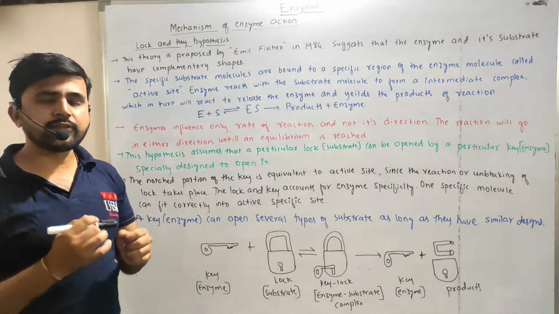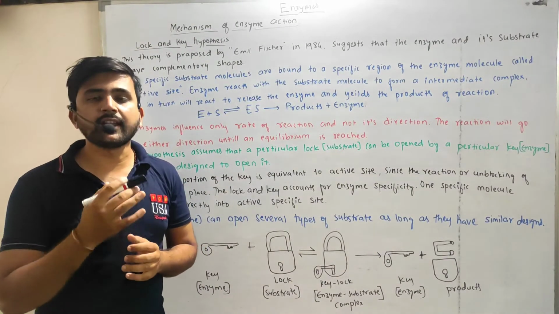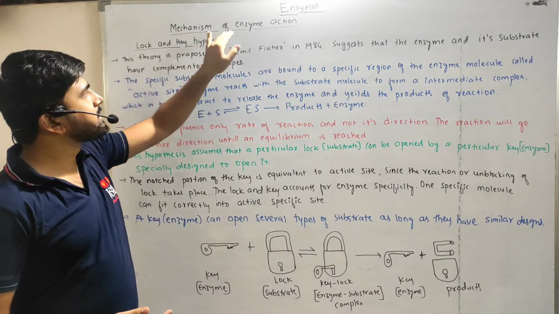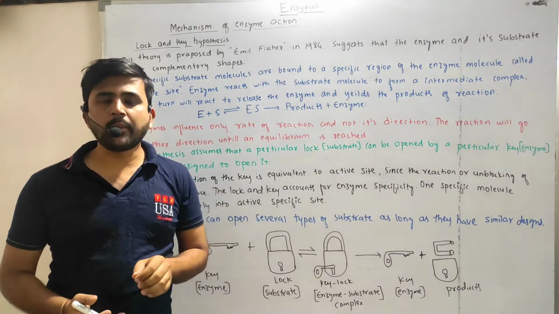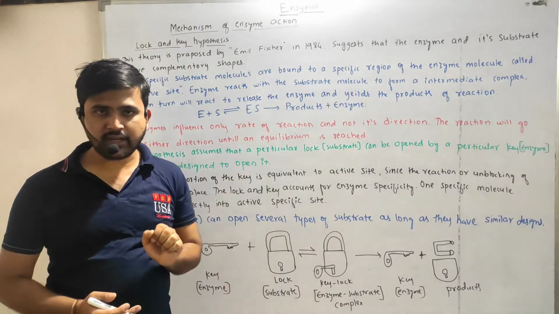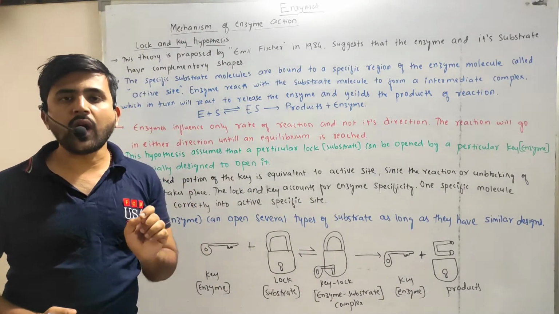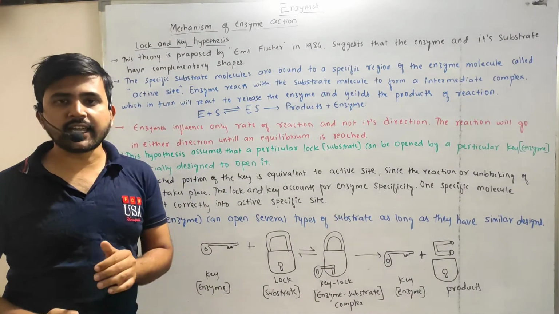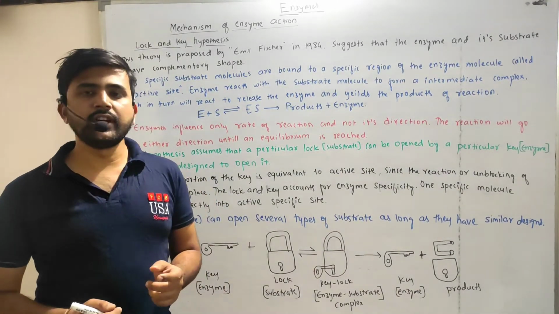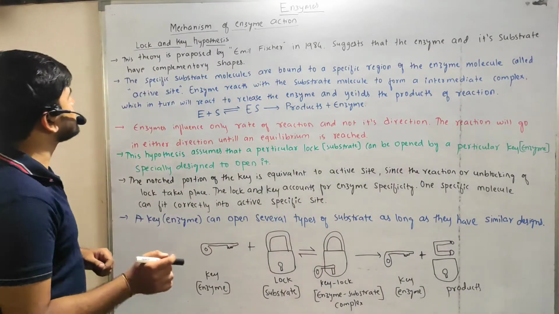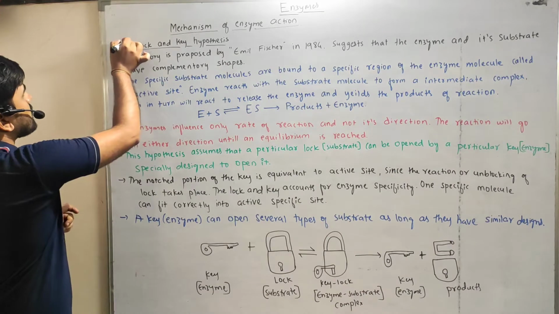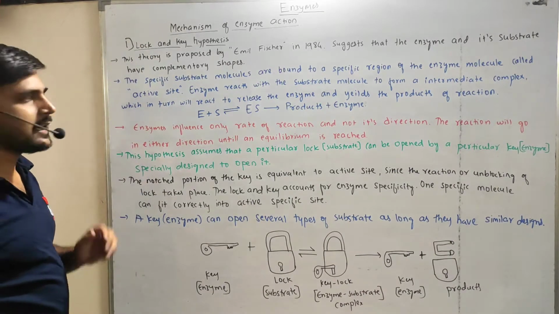In the case of enzyme action, there are several theories that explain the mechanism. Majorly, two theories are accepted. The first one is the lock and key hypothesis and the second one is the induced fit hypothesis. We will discuss them one by one. First is the lock and key hypothesis.